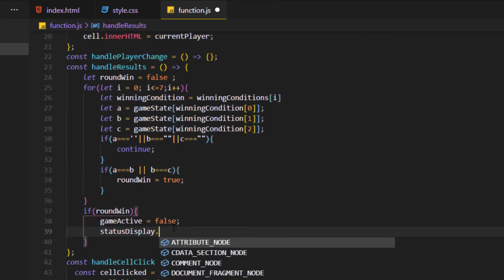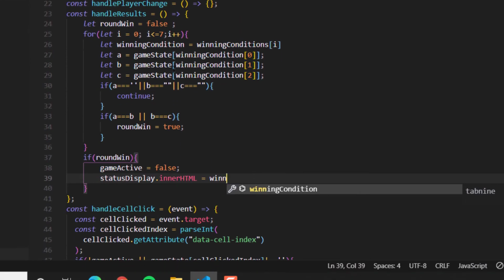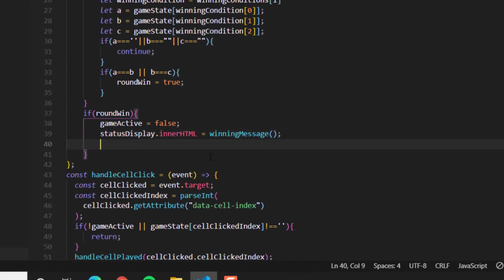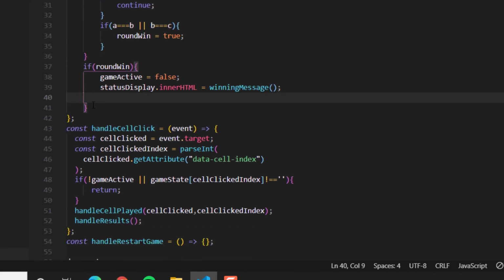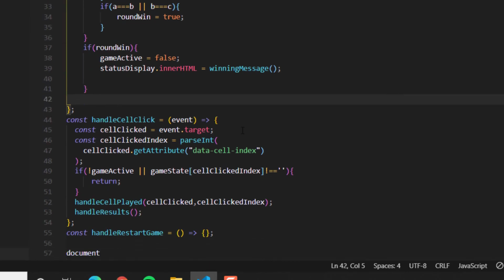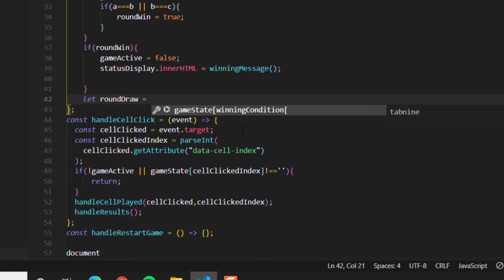The status display inner HTML is going to be the winning message. And what else? I think this is it. And then we're going to make another variable, which is round draw. So the things seem common. Round draw is actually a condition.